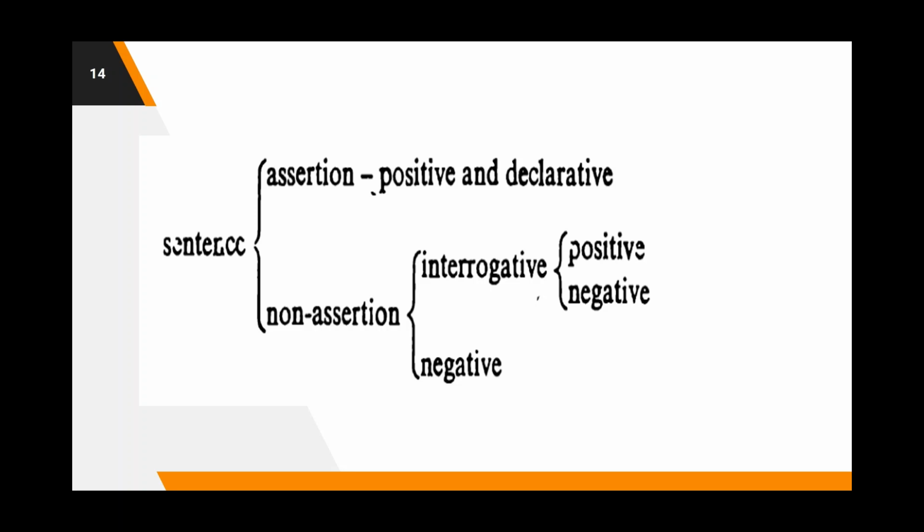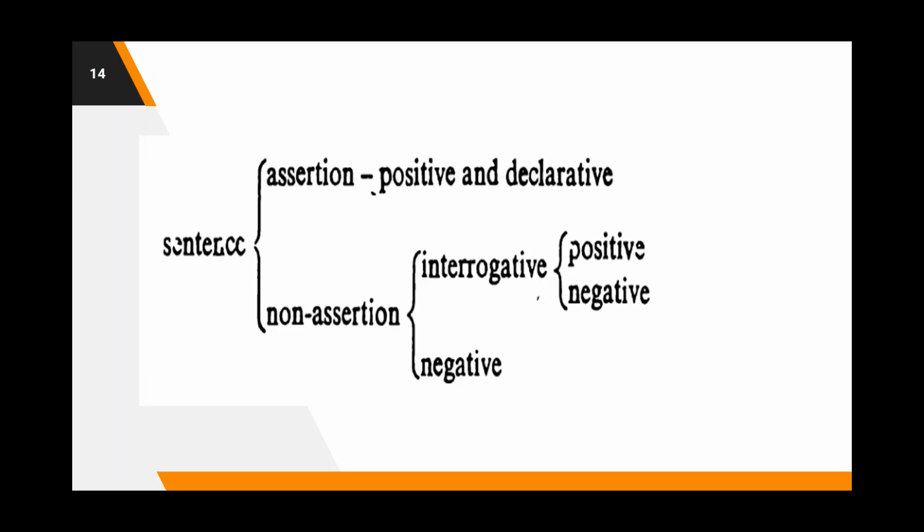If sentences were to express assertion, then they are positive and declarative. And if sentences were to express non-assertion, then they could be either interrogative or negative. And if they are interrogative, then they could be either positive or negative.